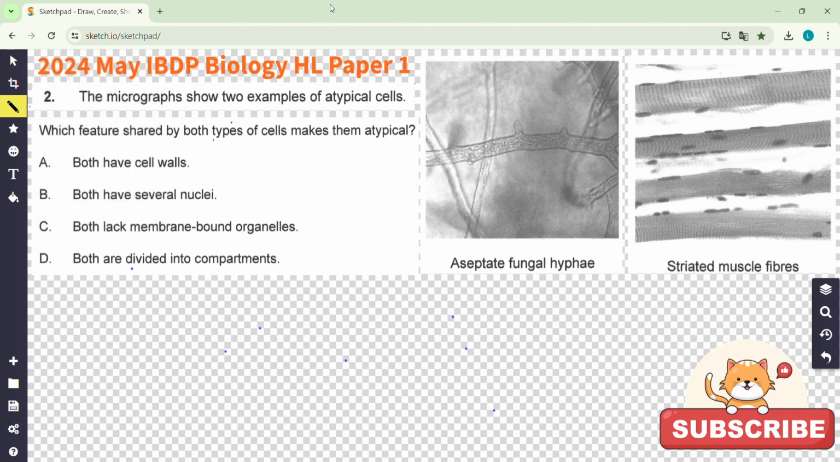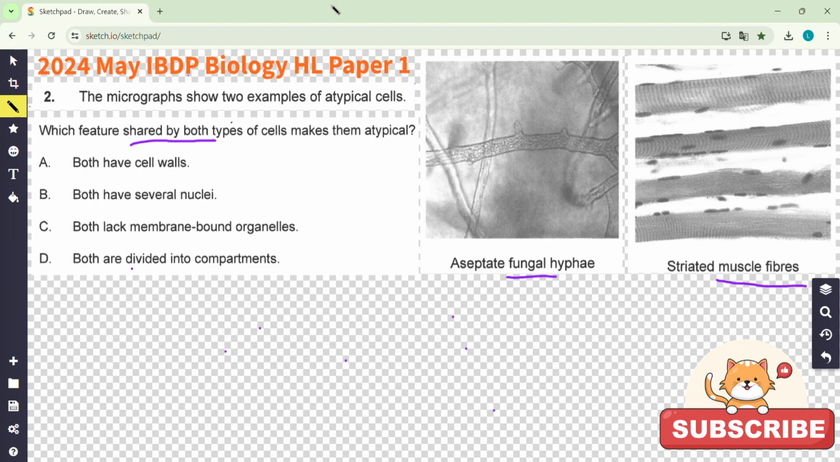Talk about question 2. We have two cells. One is fungi and the other is muscle fiber. Distinguish between them. They share the same... Okay, so first of all, look at all the four options. Some are really ridiculous. Then you can cut them out.